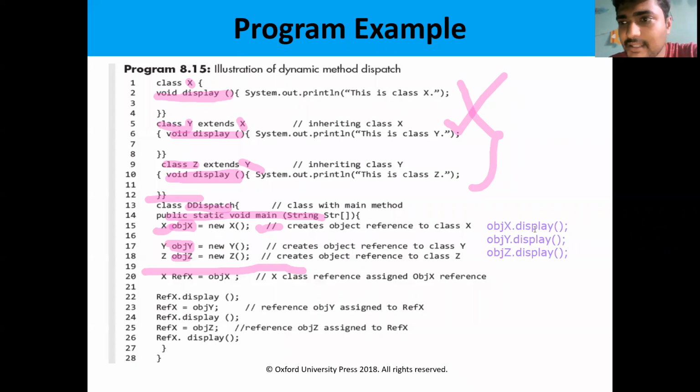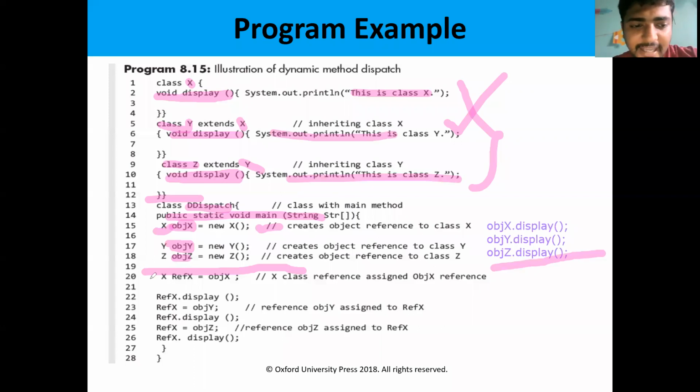So this is how the methods are called. Here the method names are the same, and these methods are called by using the objects. By creating the objects, we can access the methods. objX.display means the class X method is executed. objY.display means the class Y method, and objZ.display means the class Z method will be displayed. This is how the execution follows.